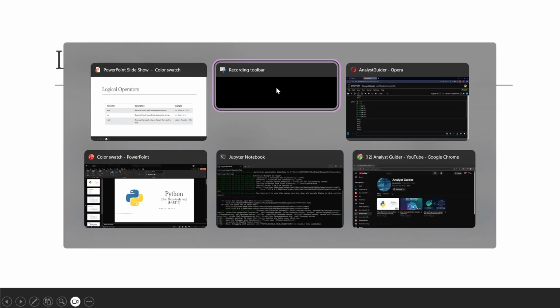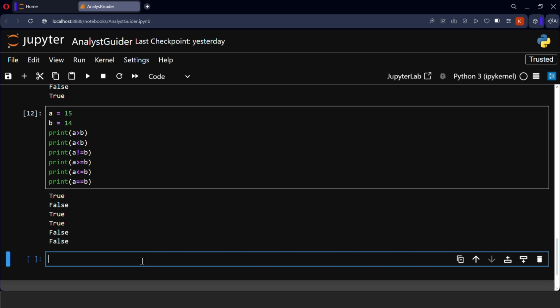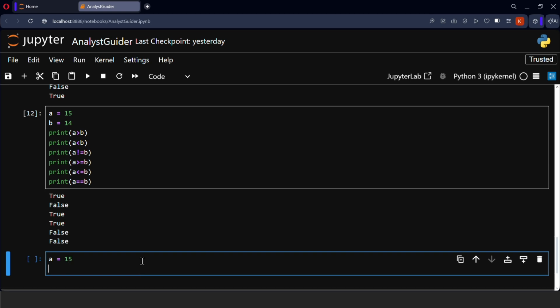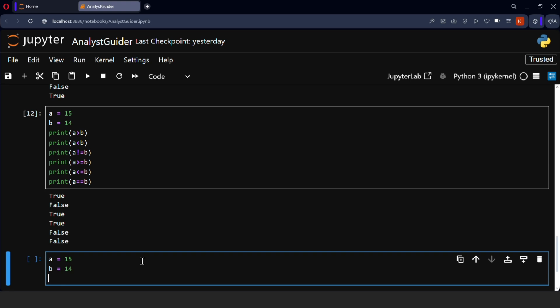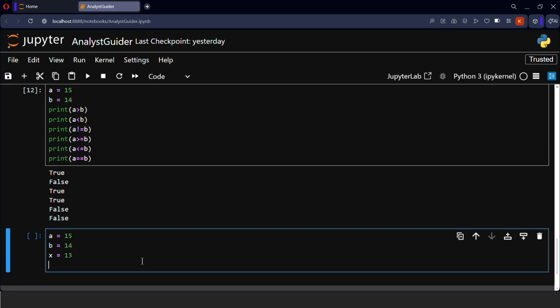Yeah, we have and, or, and not operations. Okay, so yeah, a is equals to 15, b is equals to 14. Now let me give an additional variable, that is x is equals to 13. So yeah, print x less than a and x less than b. And is a keyword because and is an operator. So and, or, not, these all are keywords.